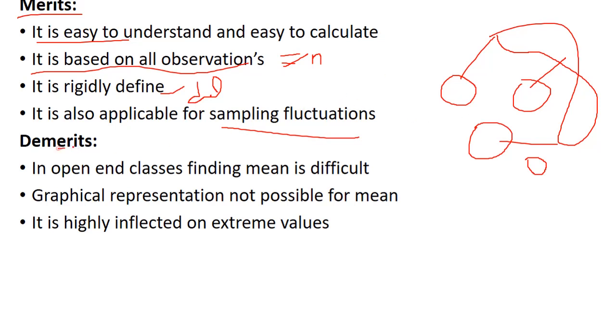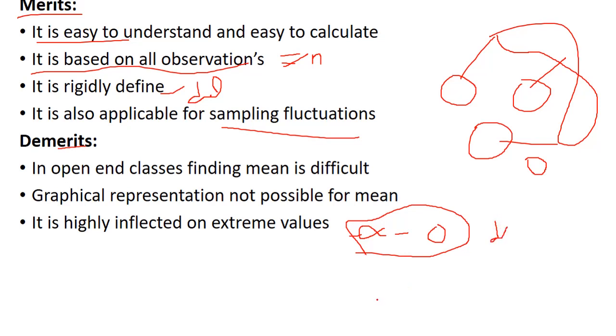Now we can see the demerits. In open-end classes, finding the mean is difficult. Open classes mean, for example, minus infinity to 0. This is an open-end class; here we don't know the mid value, so it is difficult to find the mean.